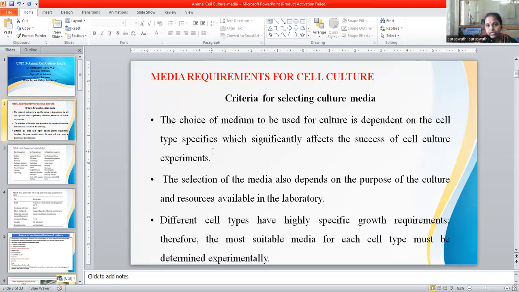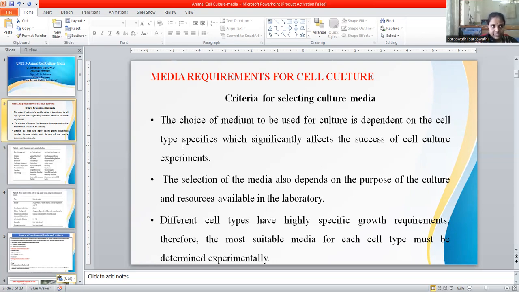Before choosing any kind of media, how do we select the media? We have varieties of media. For example, for bacterial growth the medium will be a broth, the nutrient broth. We cultivate in that, and we'll add just a bit of yeast extract. So in order to grow or revive the bacterial cells, we use these ingredients to prepare the medium.